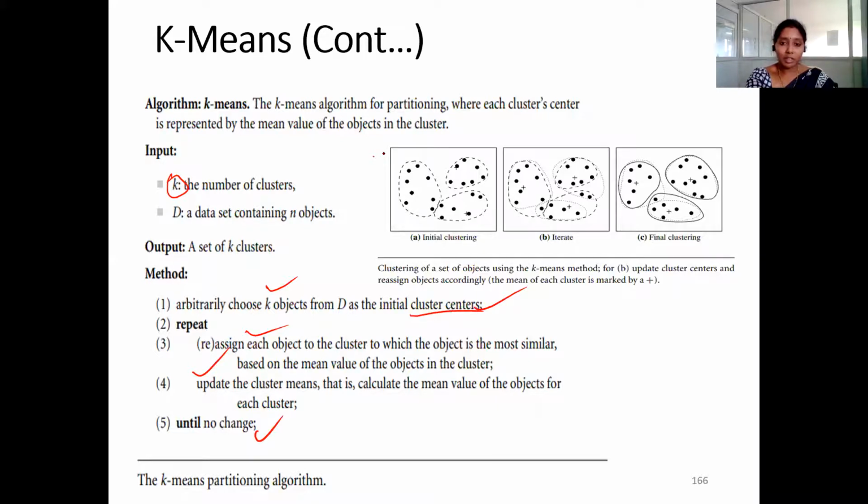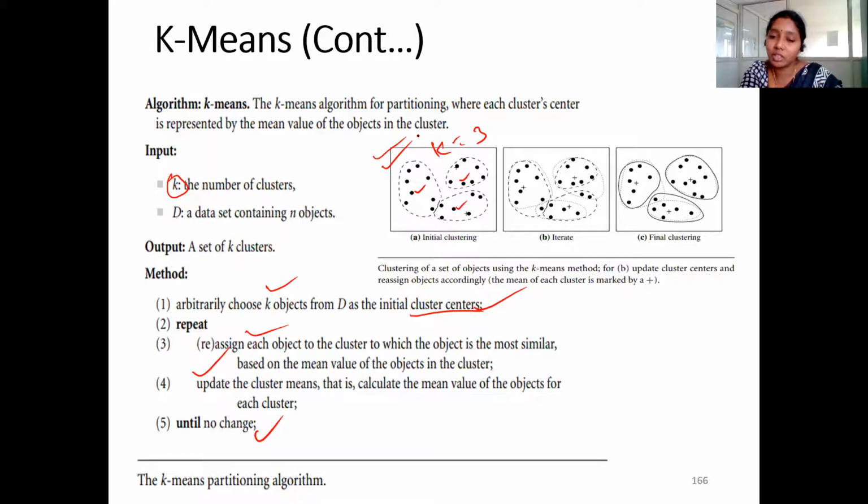So initially, let us say these are the initial clusters. Here I have selected this particular point as mean, and here I have selected this as mean, and here I have selected this as mean. Because in this example my k value is equal to 3, I need to select 3 points as my initial mean. And based on these 3 points, I need to form the clusters. So that is the initial clustering.